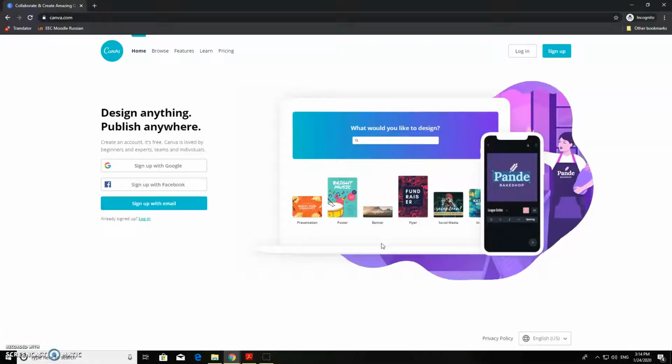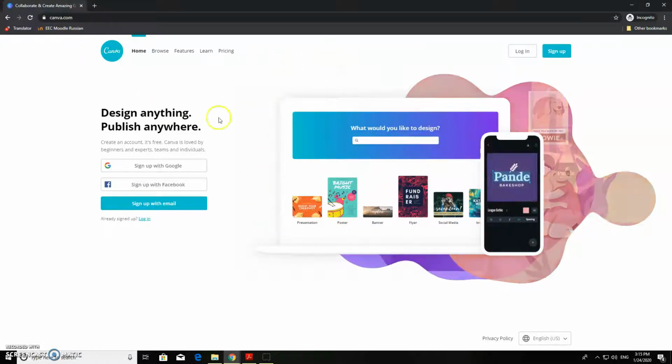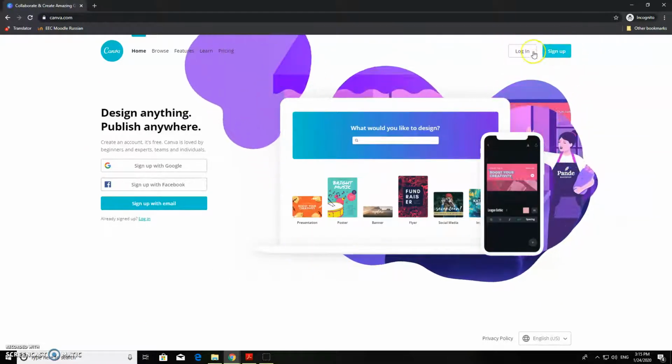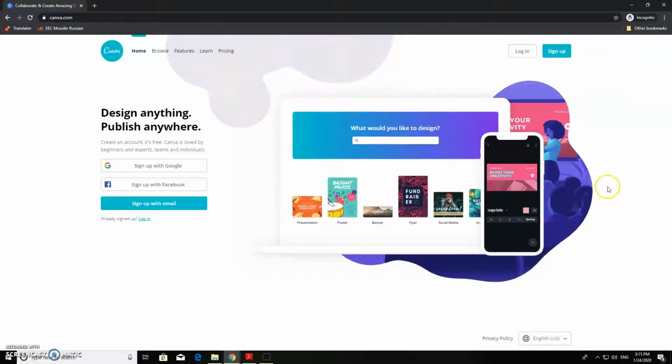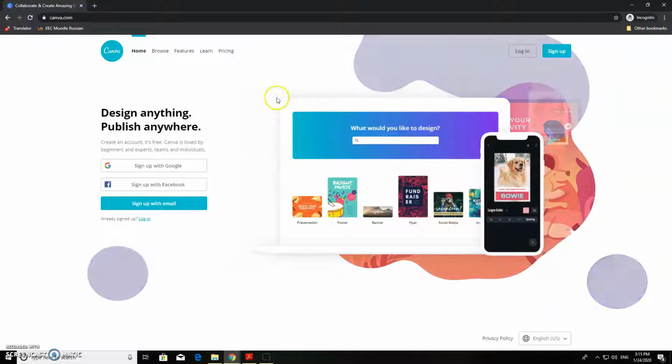First of all, what is Canva? My definition of Canva is an online graphic design tool with free and paid features. When you first go to canva.com, the front screen will ask you to sign up or log in. Sign up is free, but there are paid features once you get inside. But you don't have to pay for anything in Canva when you first get there.